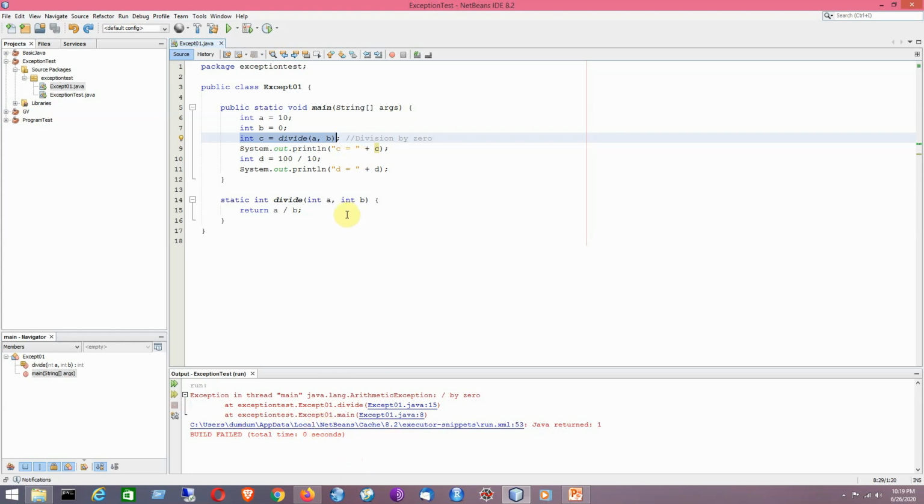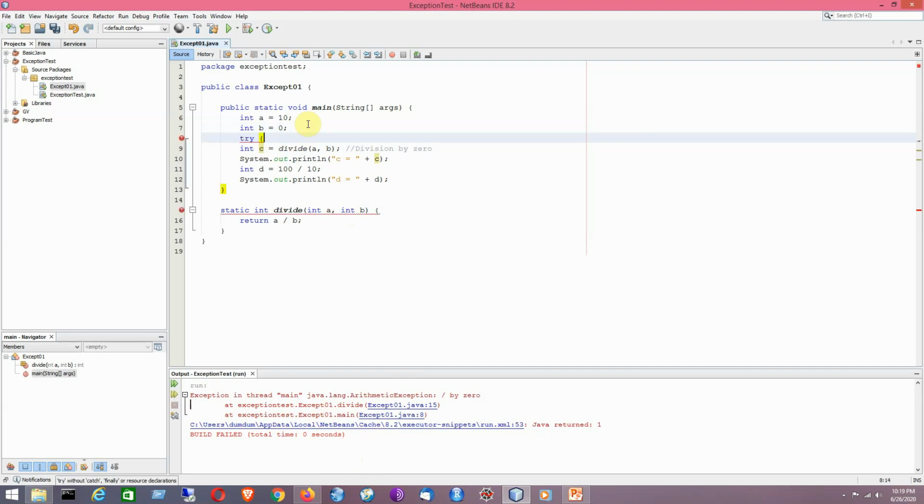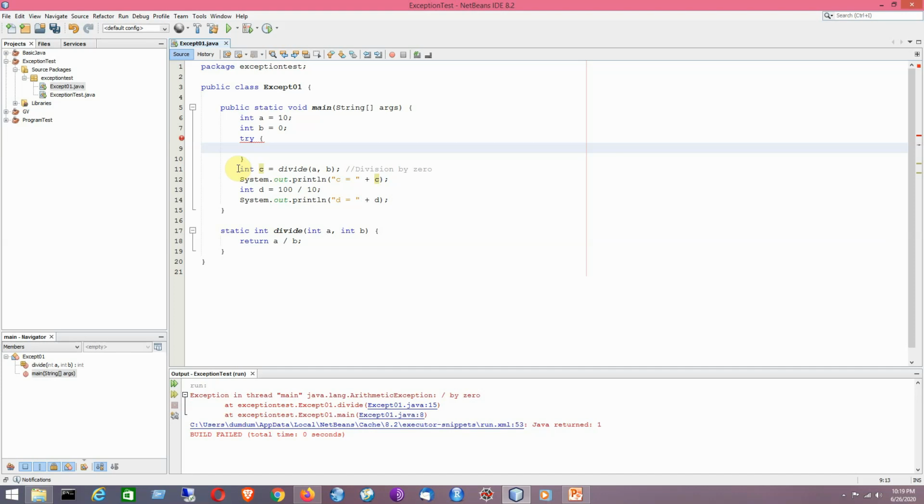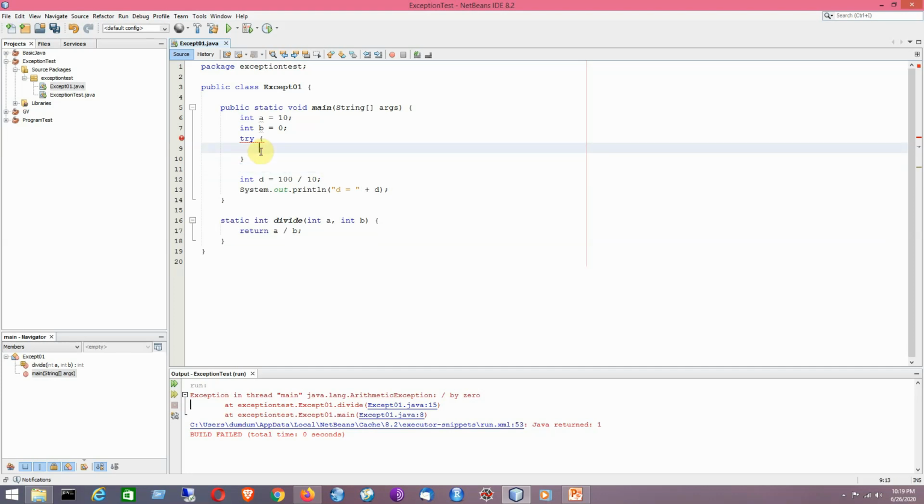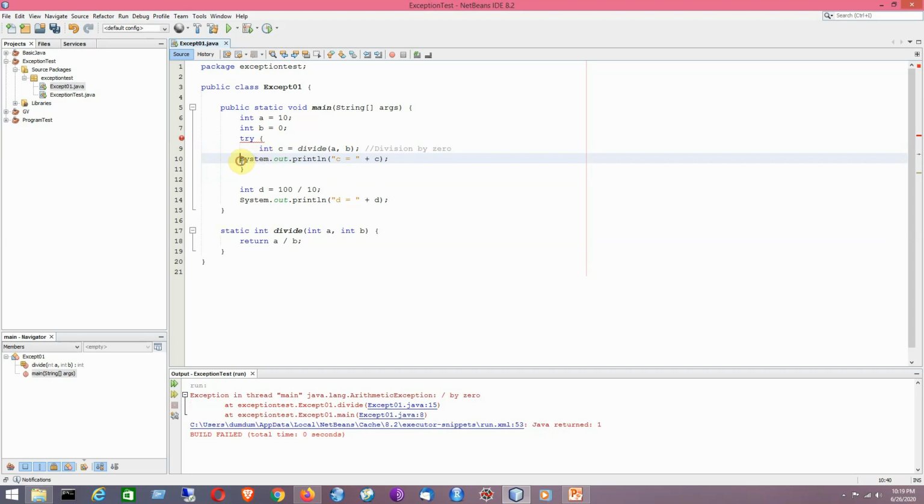Now we are going to solve this problem. So how can you solve this problem? So the idea is to confine the error prone code into some block so that it cannot be propagated. The block that is basically used for confining the error prone code is called the try block. So basically now I'll be writing the try block. So this is the error prone code here. So if I am confining this particular block of code within the try block, it is never propagated.